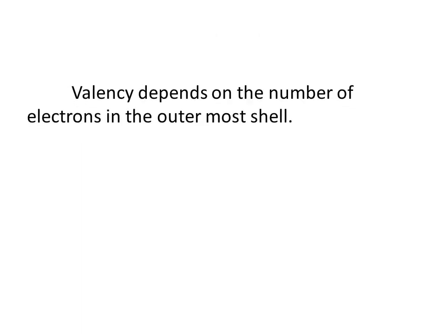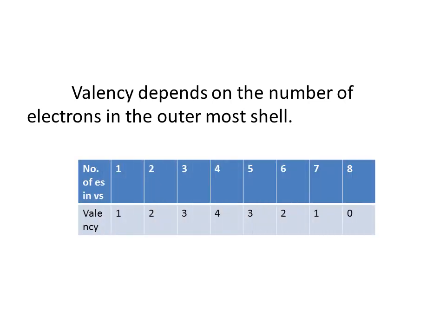As already said, valency depends on the number of electrons in the outermost shell. Here you can see a table in which the number of electrons in valence shell and the valency is written. See, if the number of electrons in the valence shell is 1, it has got the valency 1. And if the number of valence electrons is 2, valency also 2. Number of valence electrons in the valence shell 3, then valency is 3.